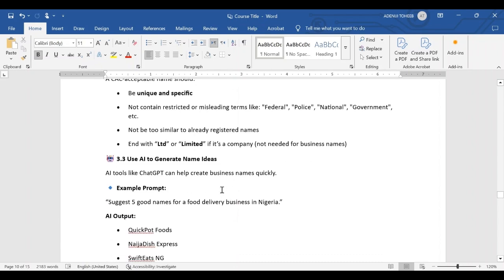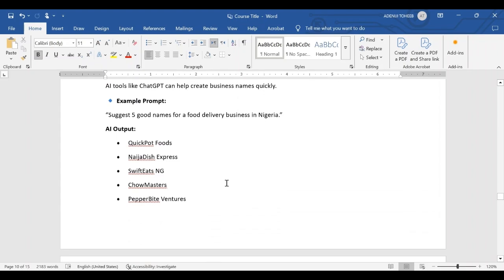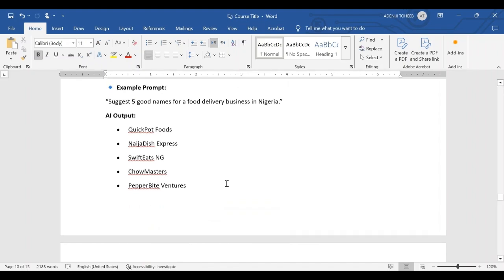So, how to use AI to generate name ideas? AI tools like ChatGPT can help you create business names quickly. Yes, I use that. Most times, I use ChatGPT to suggest names for my clients because most of them will say, I just want Babaramo to appear in my business name. So I use the AI in a way that it suggests business names that contain Babaramo, for example. So that's how to use the ChatGPT tool.